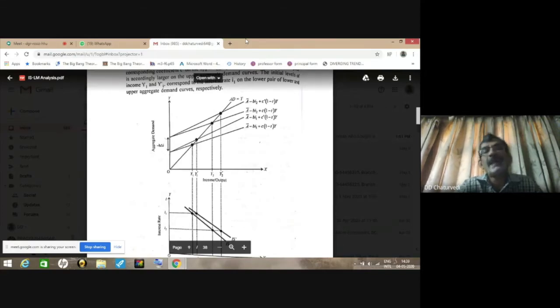And we all know that marginal propensity to consume is positively related with the multiplier. So when MPC rises, there will also be an increase in the value of the multiplier.